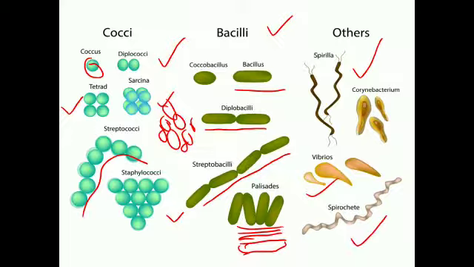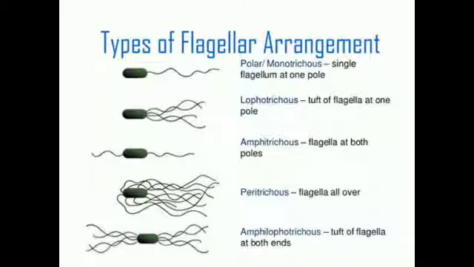Then the others, as we discussed, spirilla, vibrio, spirochete. Spirilla means the spiral shape. Vibrio means comma shaped bacteria. And spirochete is a spring like bacteria having several curves at certain intervals, and it is called a spirochete bacterium. Then this is about shape.